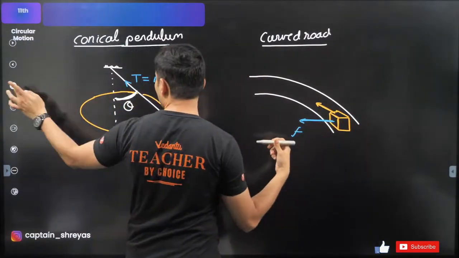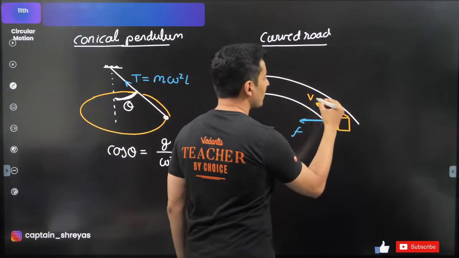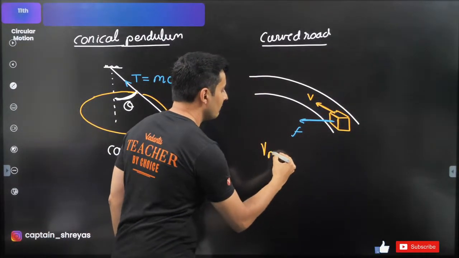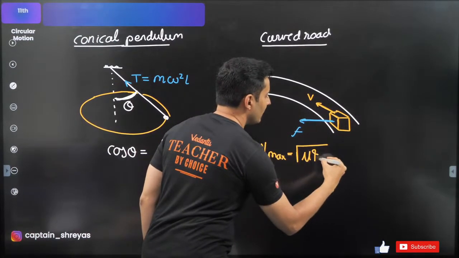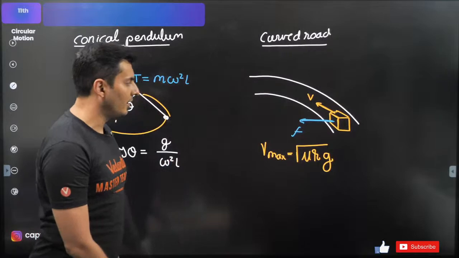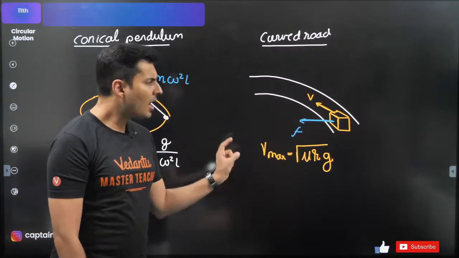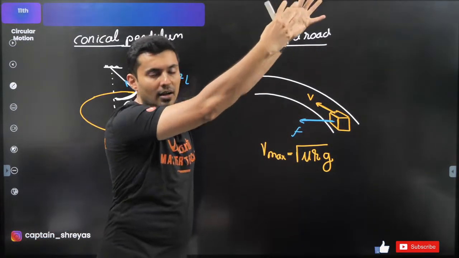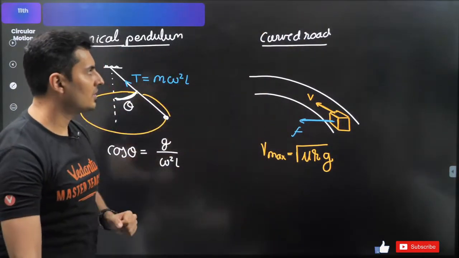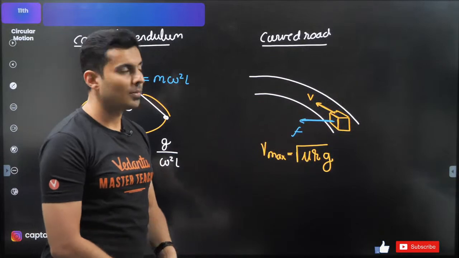So the maximum velocity with which it can move is given by root of mu times radius into gravitational acceleration. This is the maximum speed. After that, the friction won't be able to pull it inside. It's just going to skid outwards. This is the formula for a curved road.